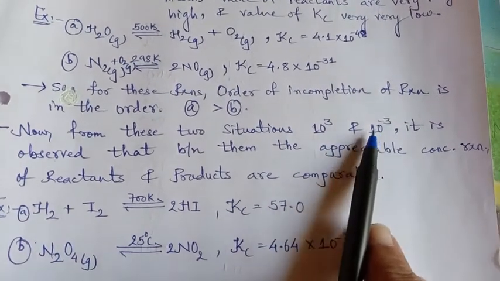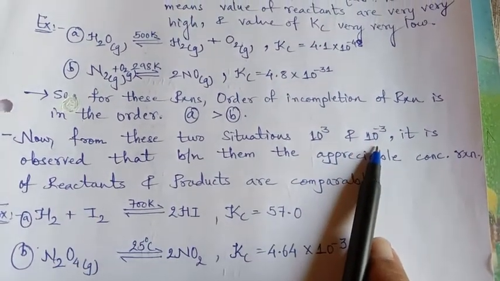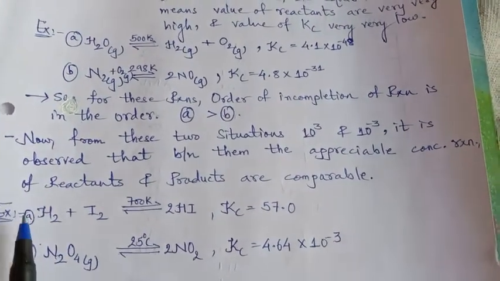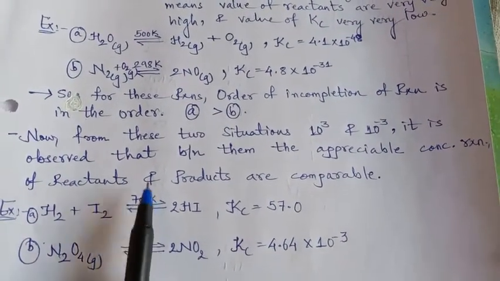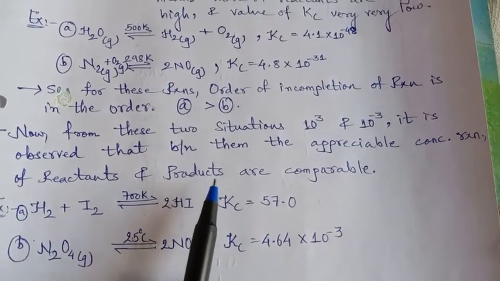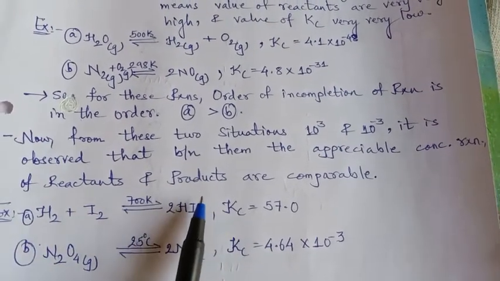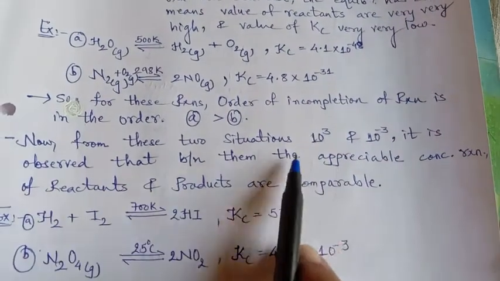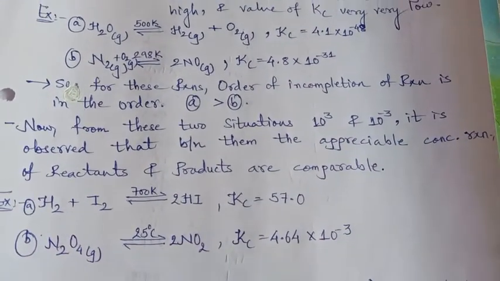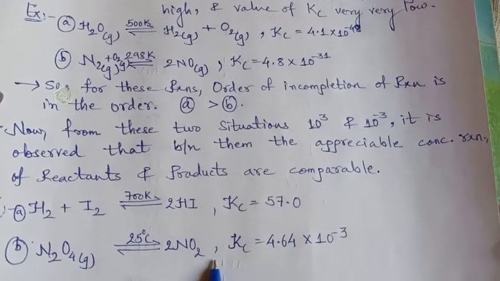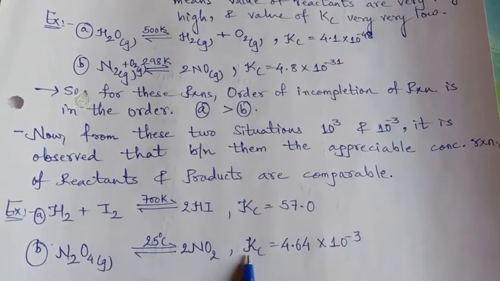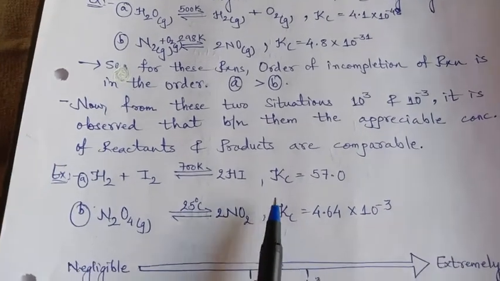Otherwise, below 10 raised to minus 3, there is negligible proceeding of the reaction, and greater than 10 raised to 3, it is extremely large. Between them, it is comparable. And if Kc is exactly 1, then exact equilibrium is attained.